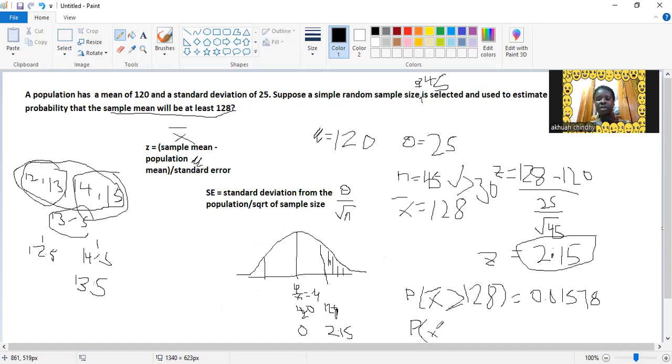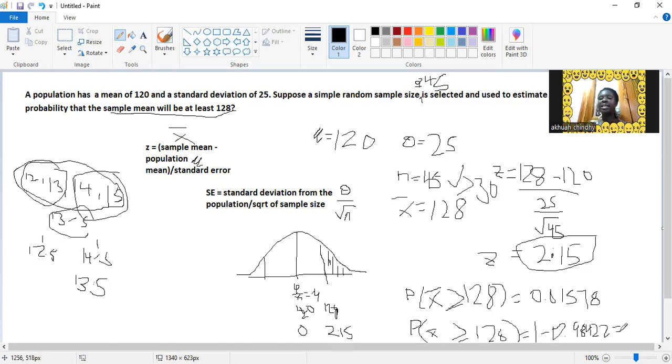So greater than or equal to 128, using the positive table, is equal to 1 minus 0.98422.